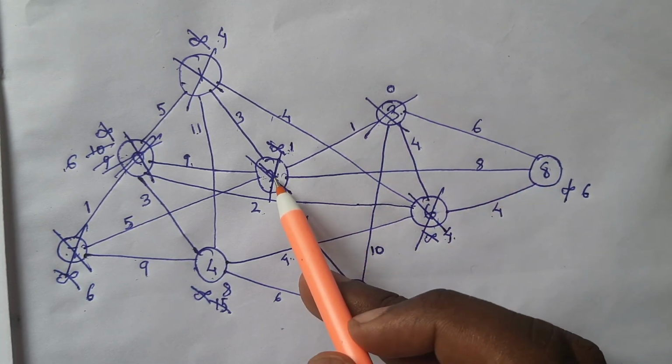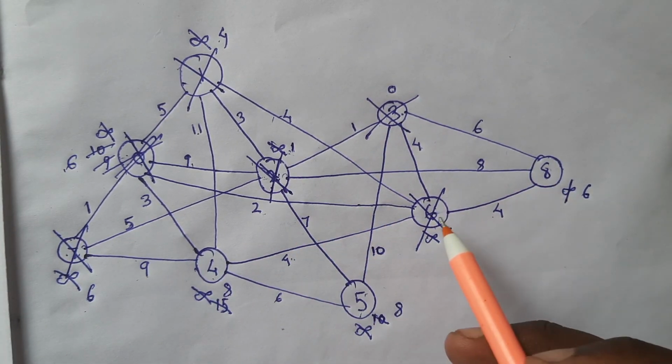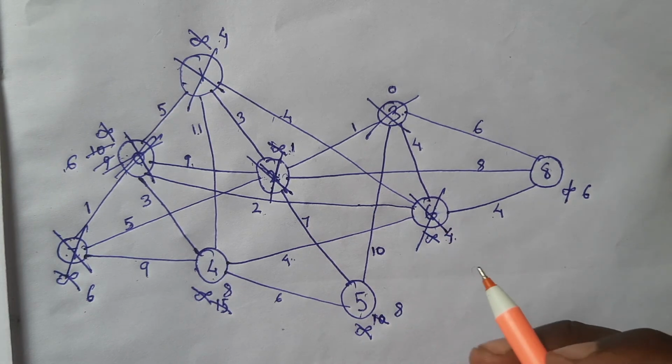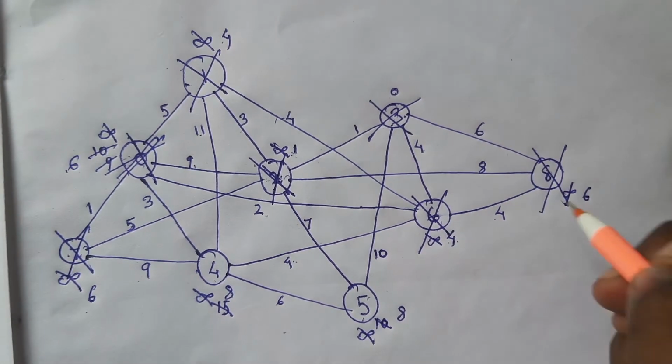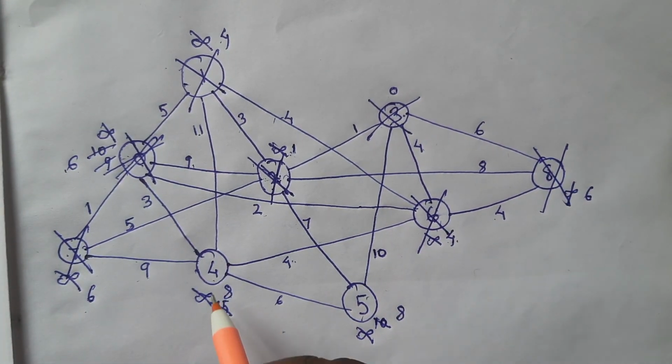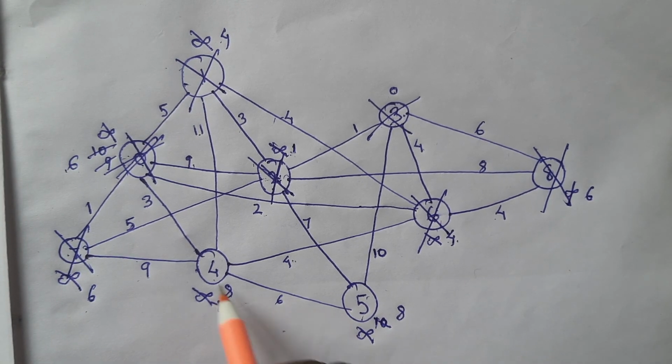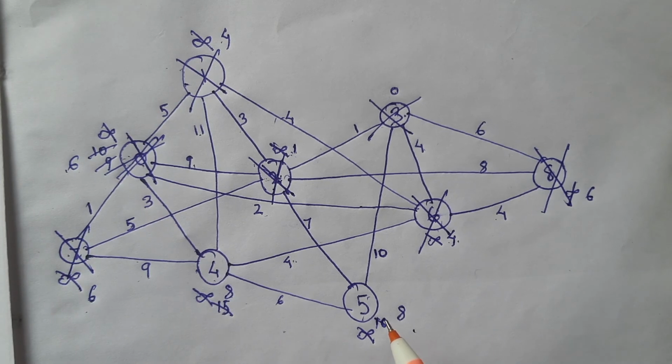From 8 we can visit 2, but 2 is already visited. From 8 we can visit 6. Again it is also visited. So no need to change anything. Now we have both 4 and 5 left with 8 metric. Both have 8 metric. So let's calculate again.